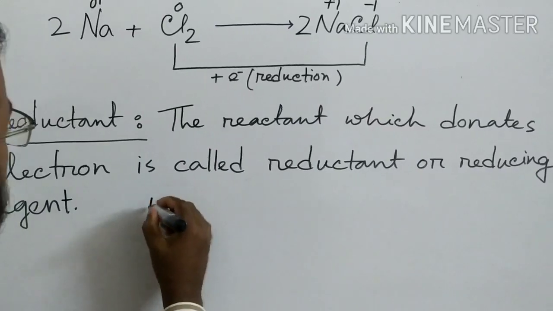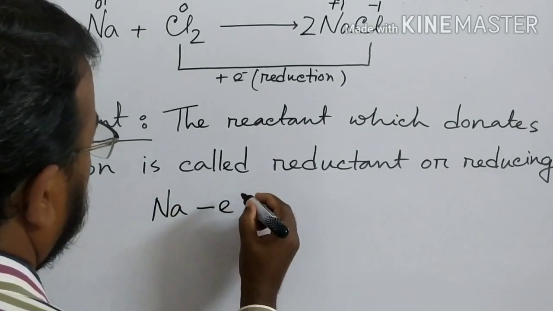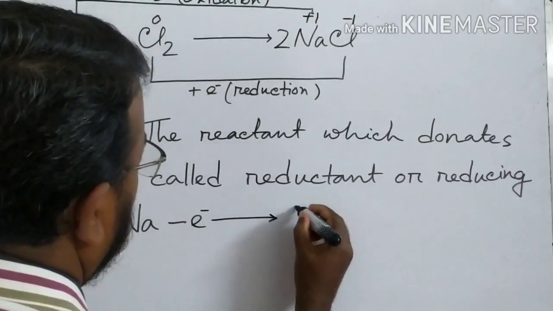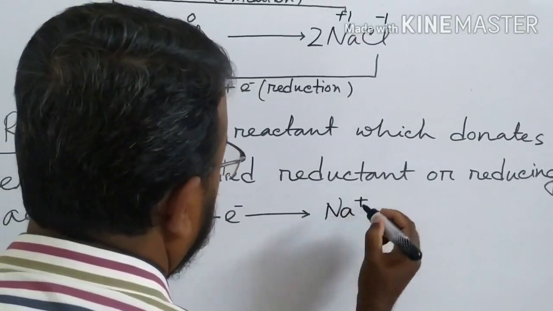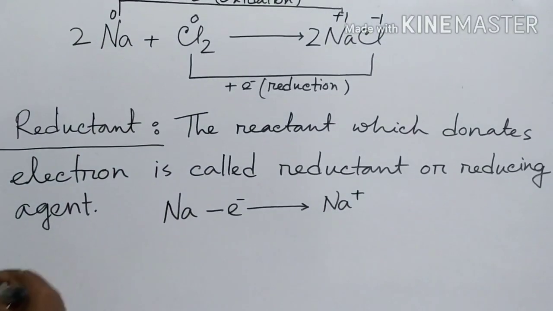Here sodium donates electron, so sodium is reductant.